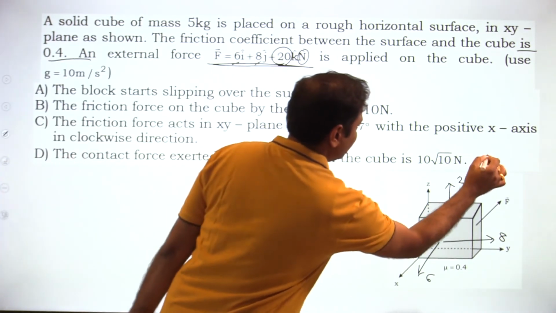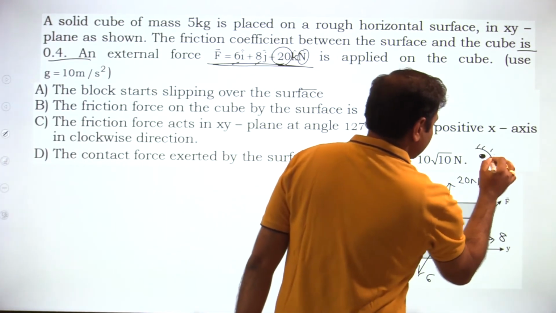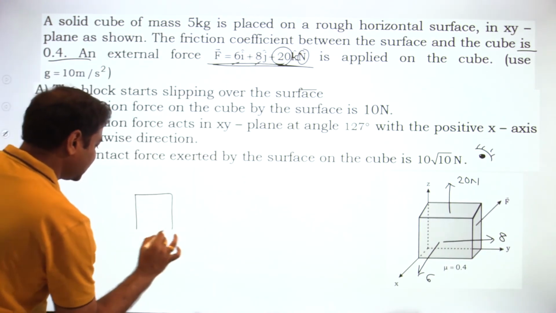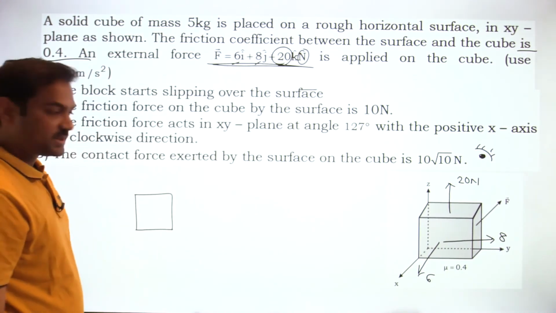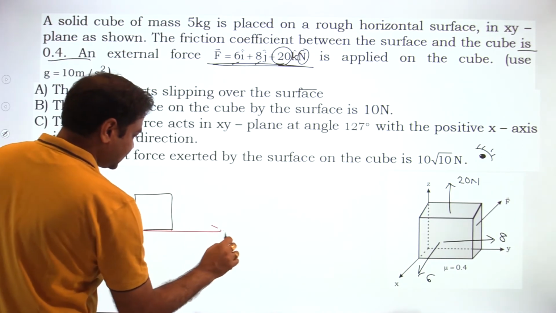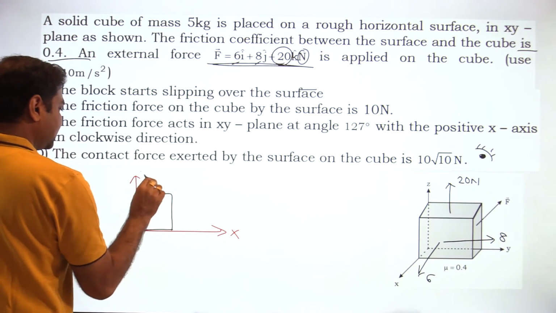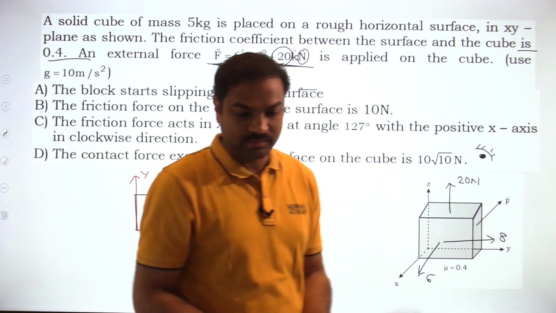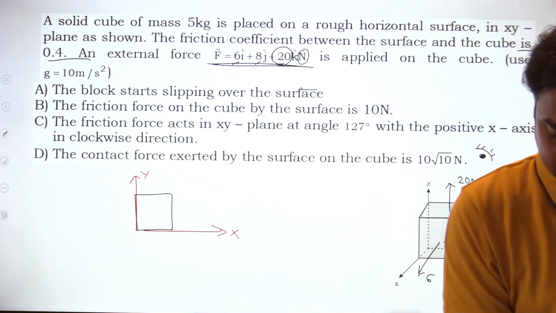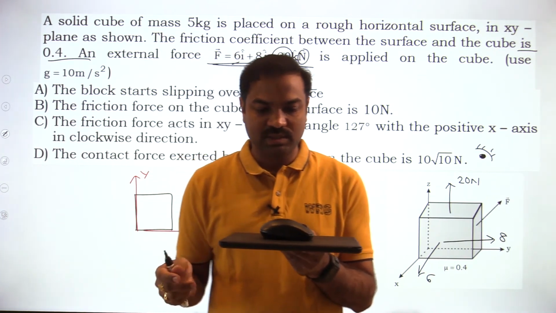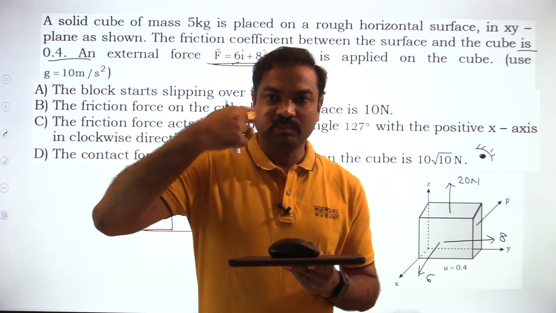If you look from the top, then how will the block be seen? The block will be seen something like this. This is the block. This is the X axis, let us say, and this is the Y axis. In the XY plane only it can move. We are looking from the top. As in the previous example, I am keeping the mouse, so imagine the mouse is a block. Then I am looking from the top.